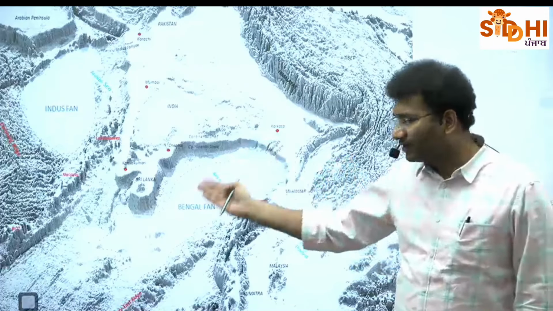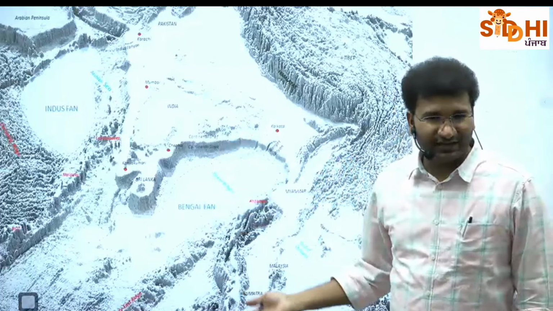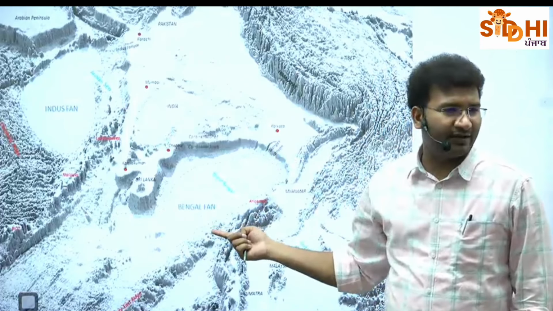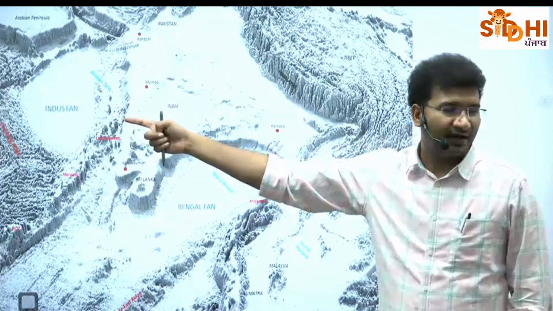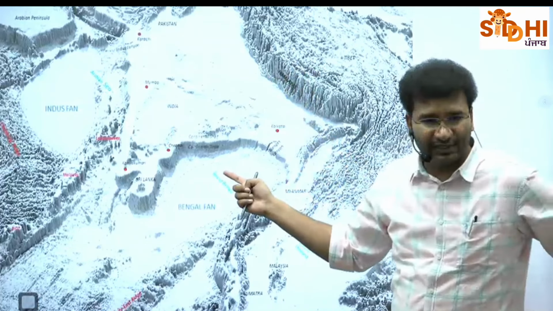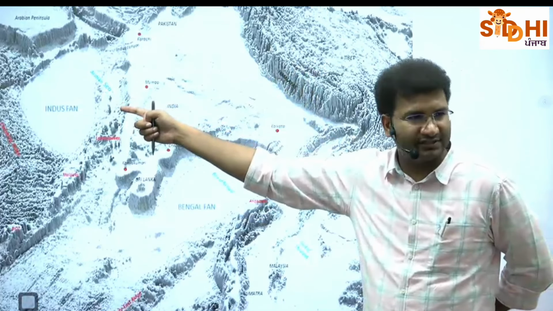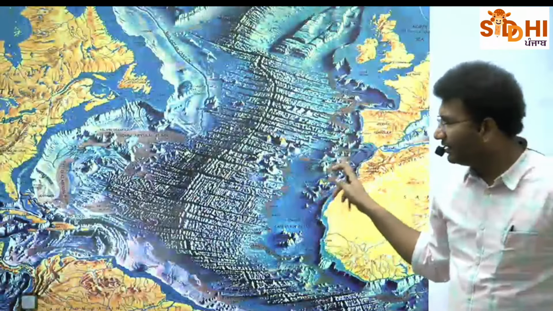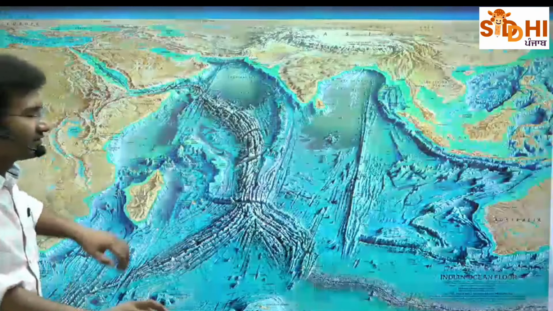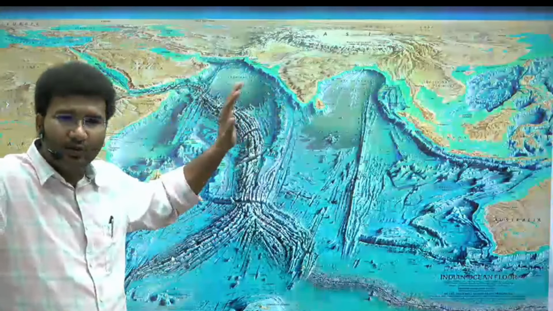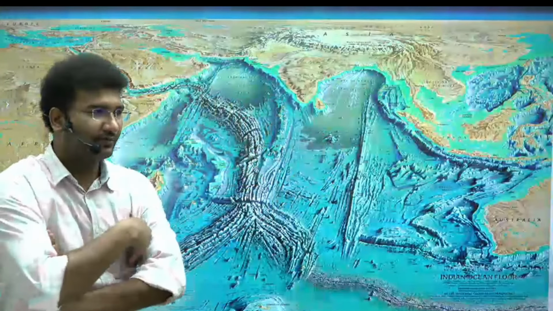Look here, the Bay of Bengal is a large plain area. The Arabian Sea is a small plain area. Why is this a very big plain area compared to that one? It is because of rivers. Rivers deposit so much sediment here. The Indus deposits less sediment there. That's why. Along with that, if you go into the details of India, this is the ocean bottom topography of the Indian Ocean.